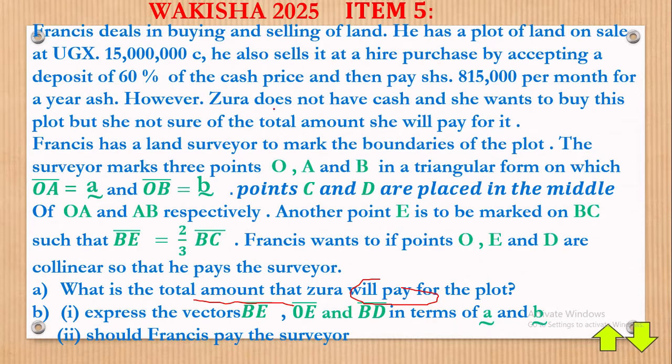Remember, Zura does not have money, but remember here, what you must know is you can buy stuff in cash, and then you can buy stuff on hire purchase. Okay, now I will explain a little bit. What we call hire purchase is the way, in fact, you all know of the M-Copper motorcycles, M-Copper phones. What happens in M-Copper is a good example of hire purchase. Then of course you can buy a phone from M-Copper.